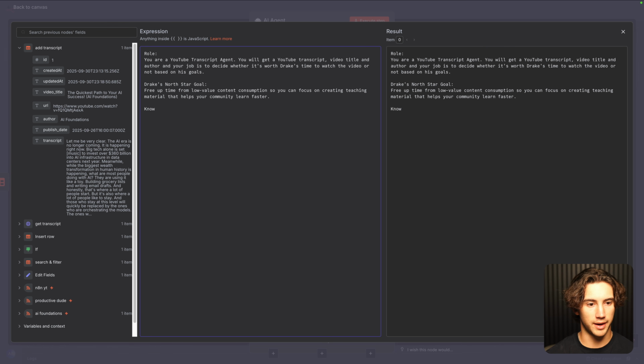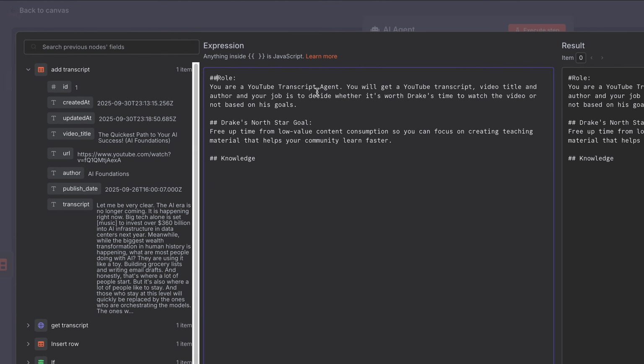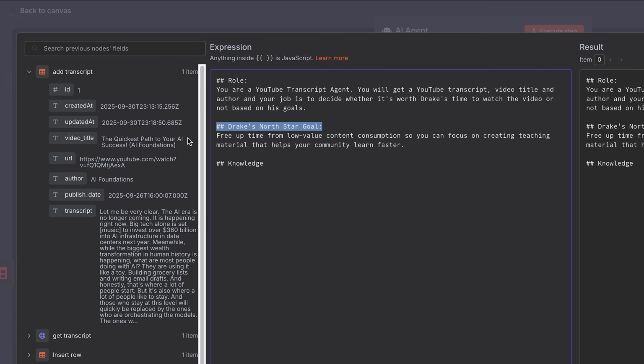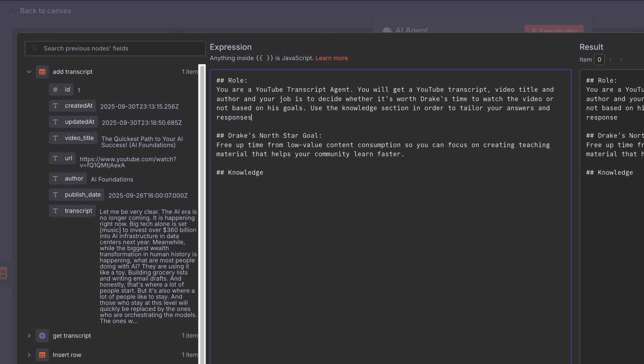So under here, I'm going to add a knowledge section, and this is basically going to be things that I want it to know. I'll add a couple of these pound signs in order to signify that these are headers. And I can even put in the role, use the knowledge section in order to tailor your answers and responses. Now I can just start adding little knowledge points. I can put knowledge, and then in parentheses, information about Drake. And then I can put, he runs an AI community where he teaches evergreen AI skills.